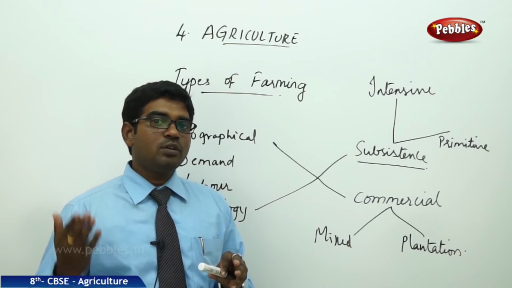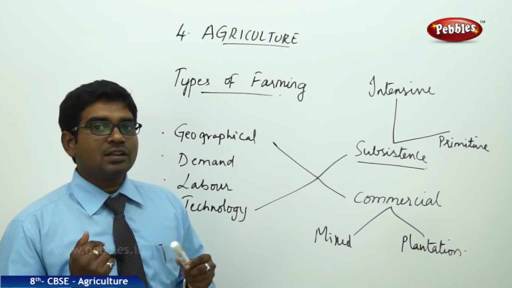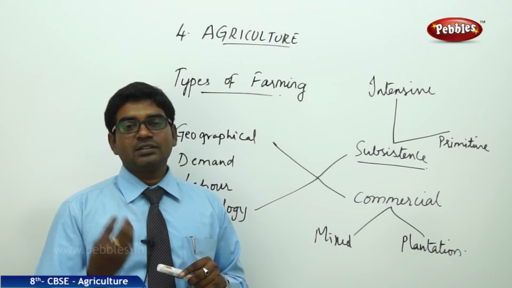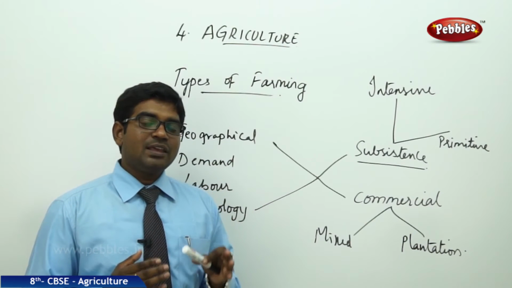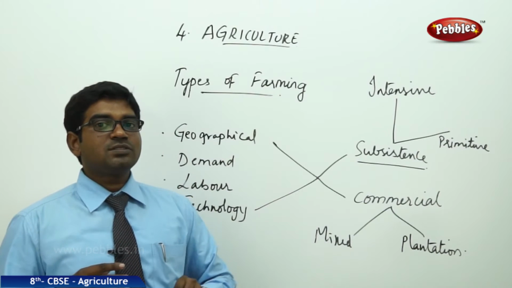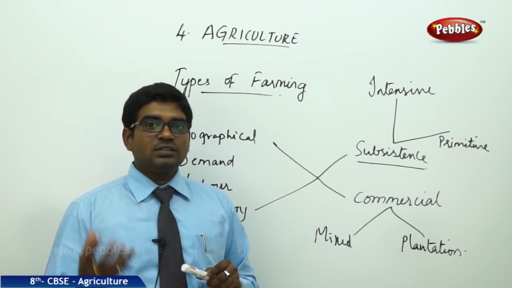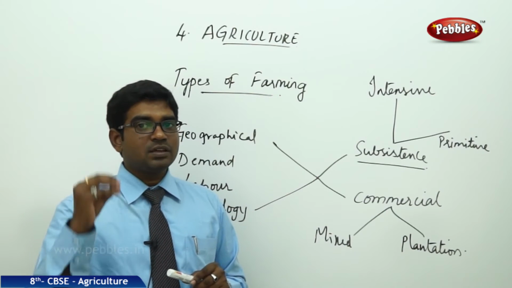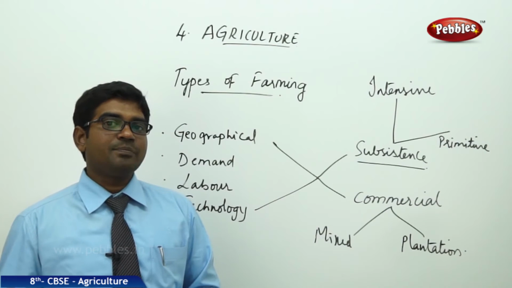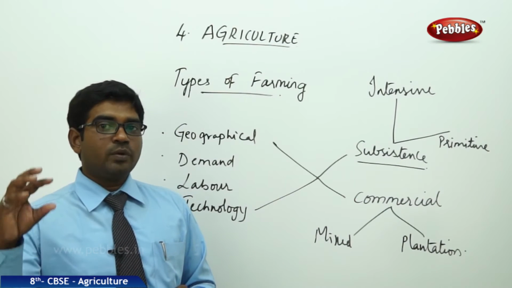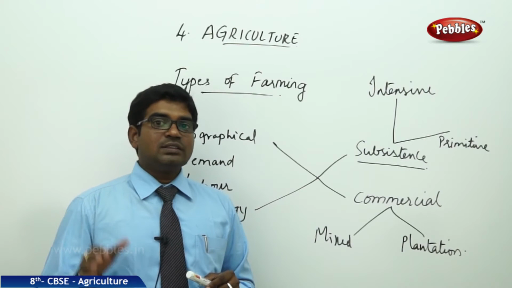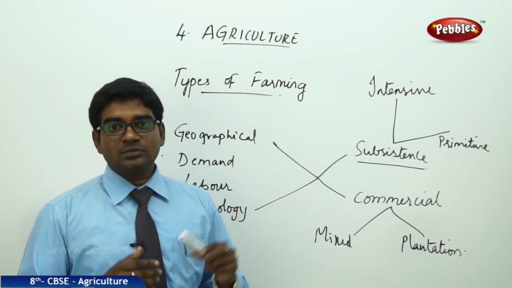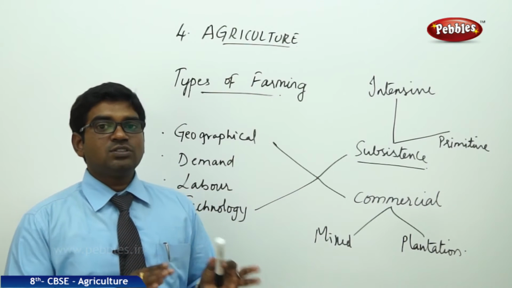So they move with their own herds from one region to another region, which also act as a source of milk, food and meat for them, and the hides are sold. They make relationships with the farmers of the places to get work for the fields, because these fields are helped by the animals which they carry to do the sowing, plowing and all these things. They also have to get food for the herds they are taking. So all these things are interlinked.